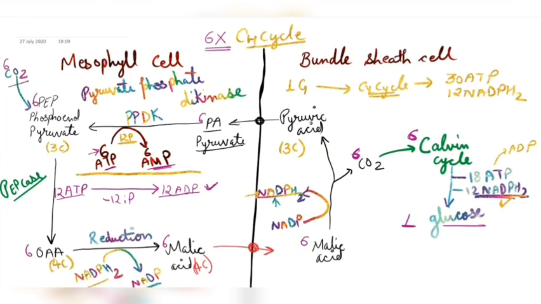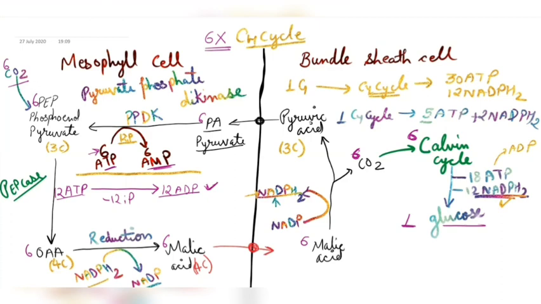So if the question asks you to calculate for one C4 cycle, then what you will do? We'll simply divide this by 6 and we get 5 ATP plus how many NADPH2 will be required? Will require 2 NADPH2. Remember, out of these 5, 2 are used in mesophyll cell and 3 are used here in the Calvin cycle, whereas both the NADPH2 are being used here in the Calvin cycle itself. So here we are done with the C4 cycle.